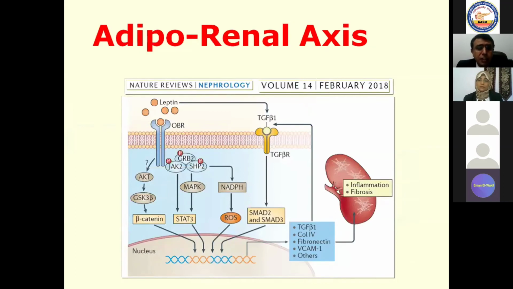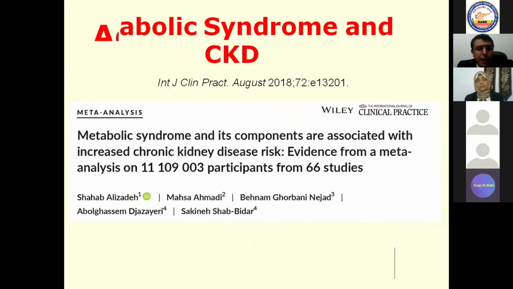So don't miss that several factors such as leptin, transforming growth factor, when they are increasing, will of course stimulate the adipocyte to produce other fibrotic agents that will produce more inflammation and fibrosis in the kidney, which will have deleterious effects, of course, in cases of diabetes mellitus.